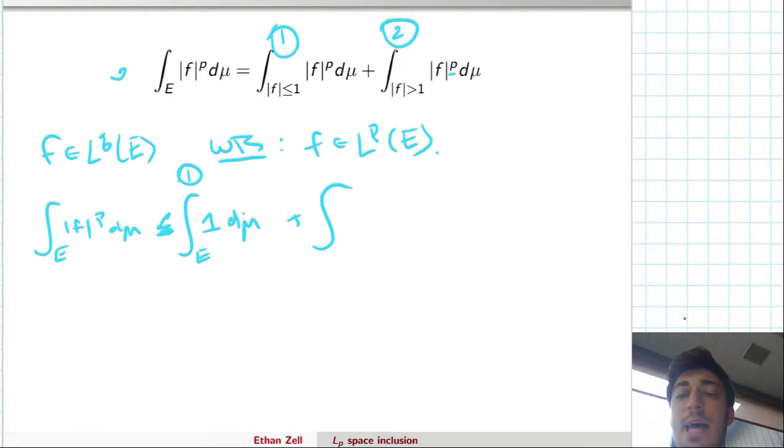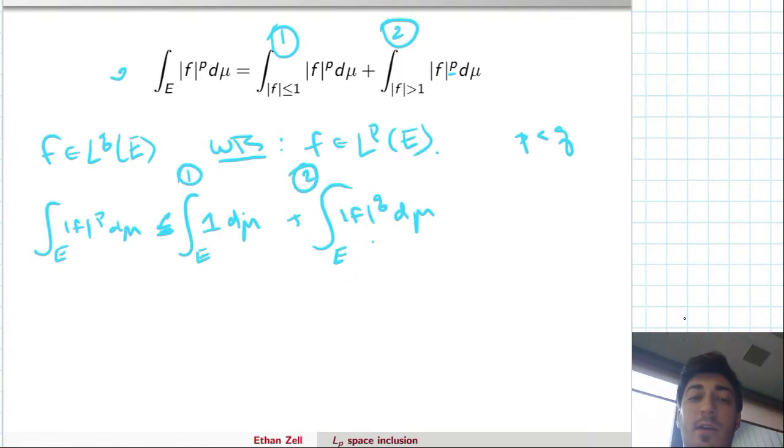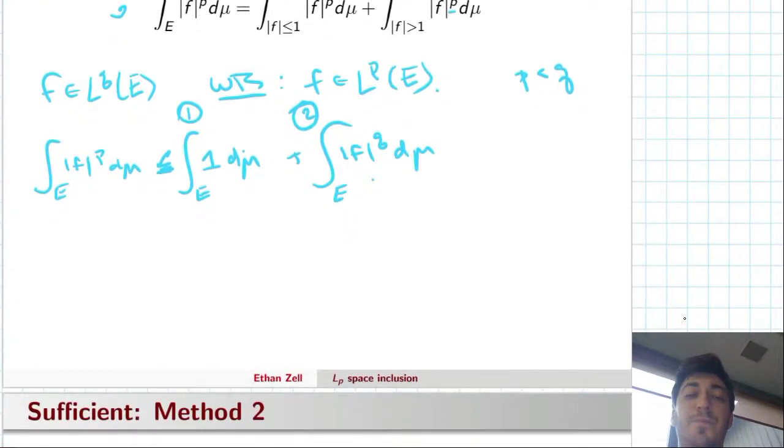That means that in this integral, we can replace the p with q, because as we assumed in the beginning of the problem, p is strictly less than q. So this integral is less than or equal to the integral of the absolute value of f to the q power with respect to the Lebesgue measure over E. Okay, so we're almost done.